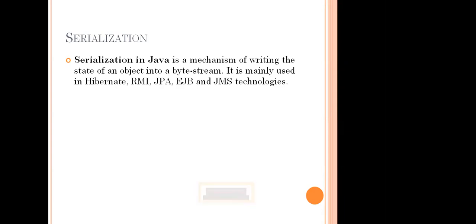It is mainly used in Hibernate, RMI, JPA, EJB and JMS technologies. These are the technologies. Can anyone say what Hibernate is? Okay, that is one of the concepts. Then what is RMI? These are the words we come across in Java: RMI, JPA, EJB and JMS. What is RMI? Remote Method Invocation. What is this remote method invocation?